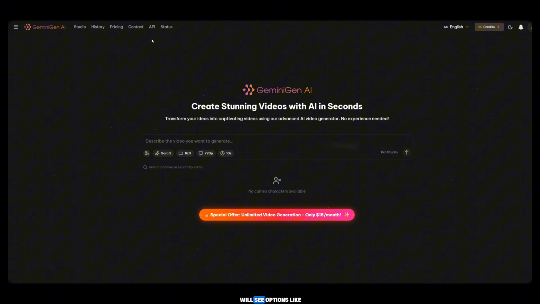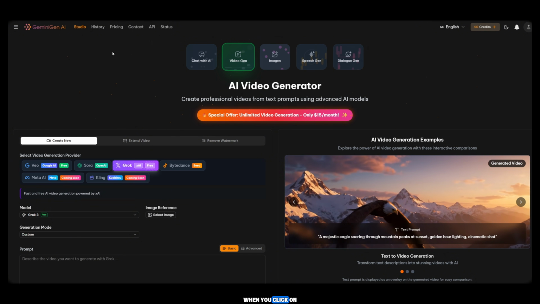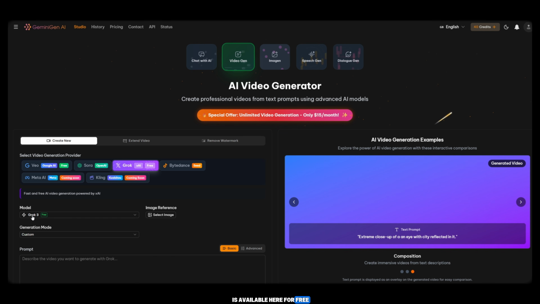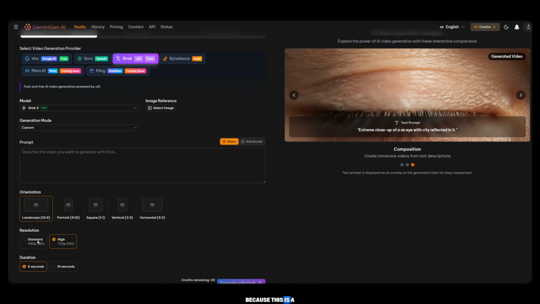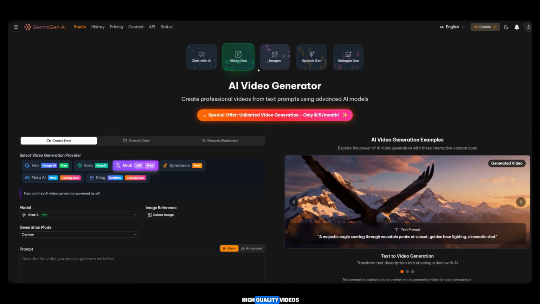At the top, you will see options like Studio, History, Pricing, and Contact. Simply click on Studio. When you click on Studio, you will see the model options, including Grok 3, which is available here for free. This means you do not need to go to the official Grok AI website because this is a completely free AI generator. Here you can generate high-quality videos.